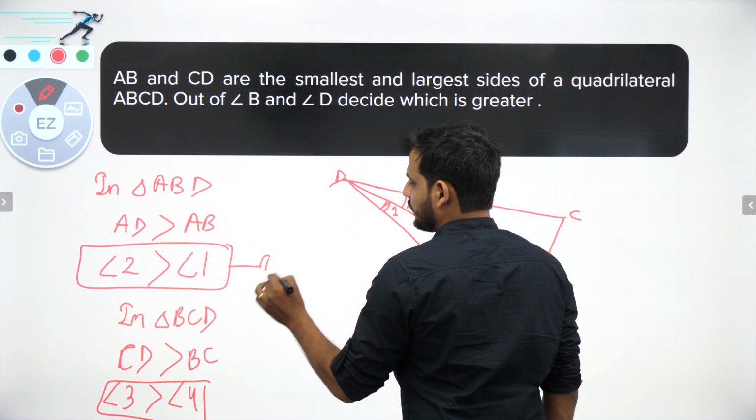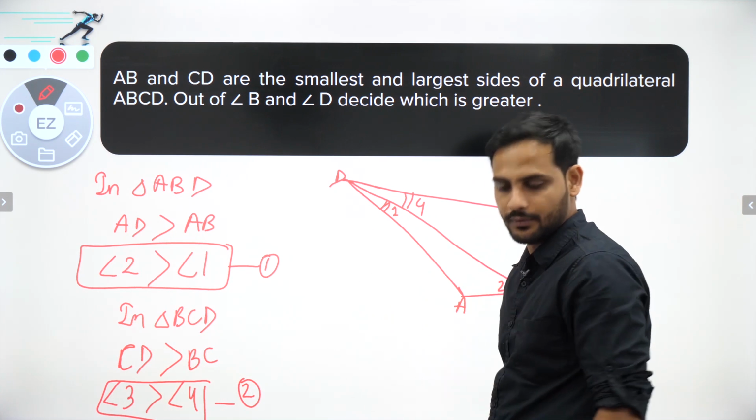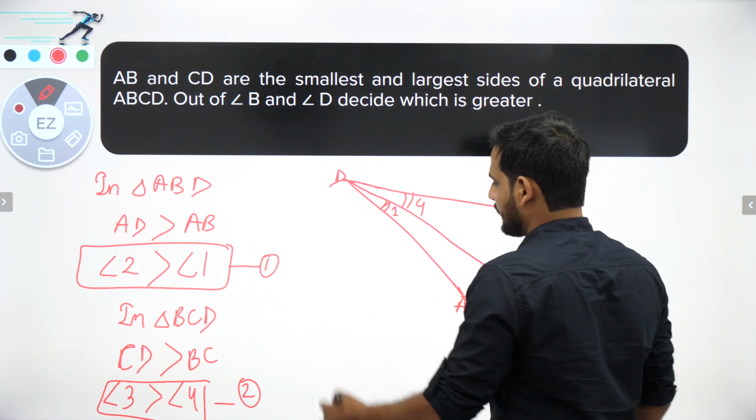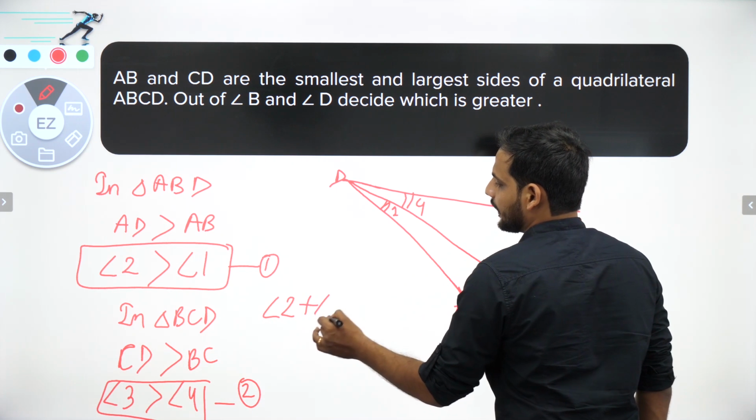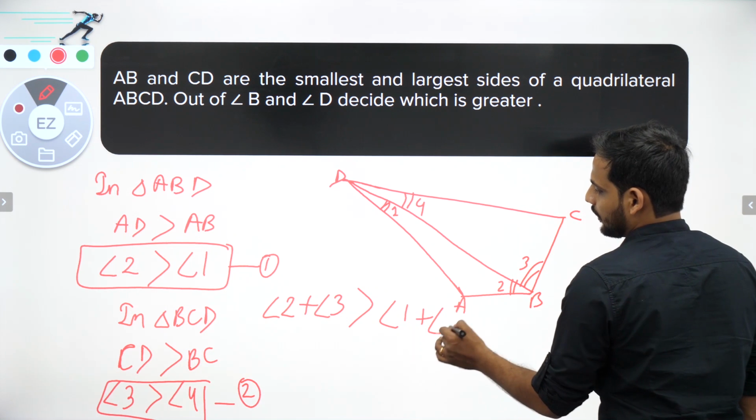This is my equation 1. This is my equation 2. As you can see, both the signs are the same. I can add both the equations, and once I add both the equations, you will get angle 2 and angle 3, both the greater ones. If I add, they will be more than the sum of both the smaller ones.